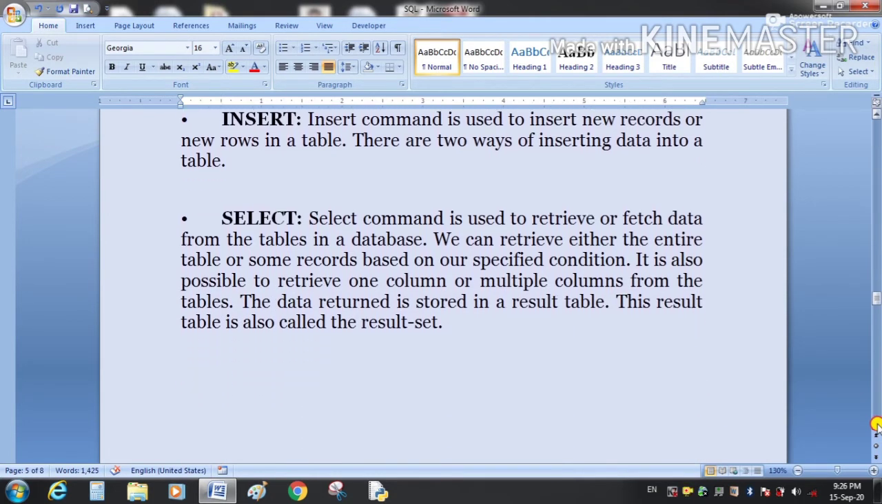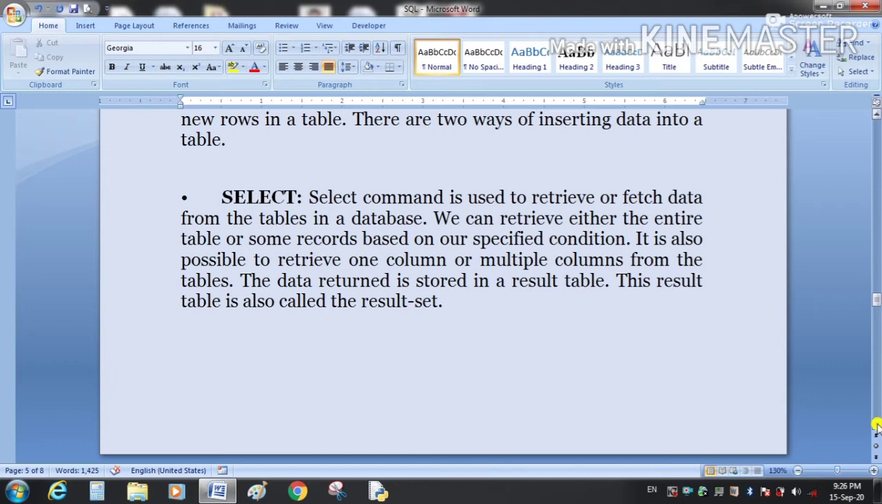Next we have the select command. The select command is used to retrieve or fetch the data from the tables in a database. We can retrieve either the entire table or some records based on our specified conditions. It is also possible to retrieve one column or multiple columns from the table. The data returned by the select command is stored in a result table, and this table is also called the result set.